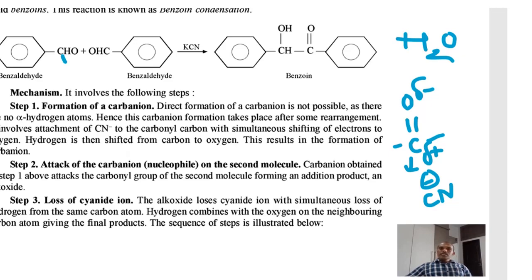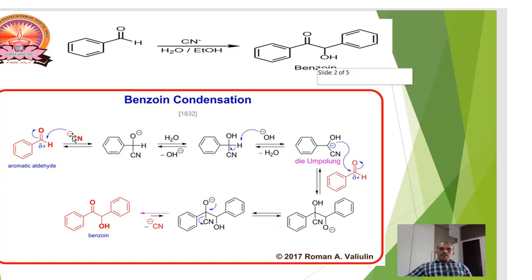Suppose you can see here, this is a cyanide molecule. Where has cyanide come from? From potassium cyanide, K plus and cyanide minus. This cyanide attacks the electrophilic carbon of the carbonyl carbon and forms this addition compound. Here comes cyanide, CN, and here the electron density shifted towards oxygen, oxygen having negative charge.